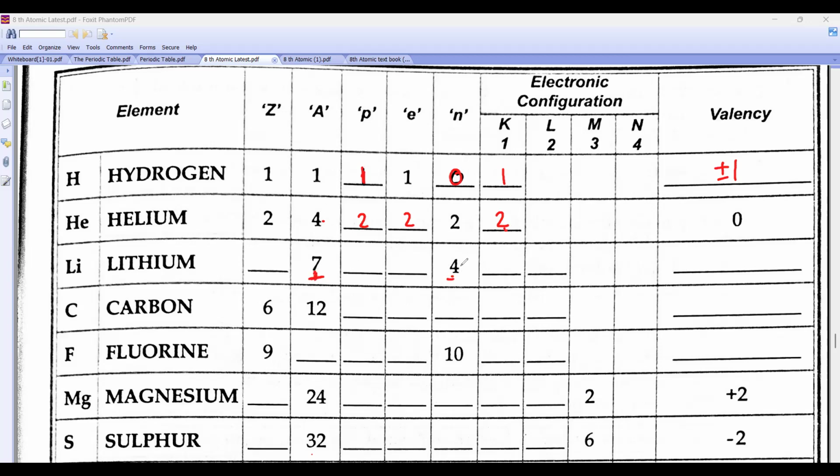A minus Z, when you get this, beta, 4 neutrons you are getting. So atomic number will be how much? 7 minus 4, it will be how much, beta? 3, right? 3 proton, 3 electron. Electronic configuration will be 2, 1.